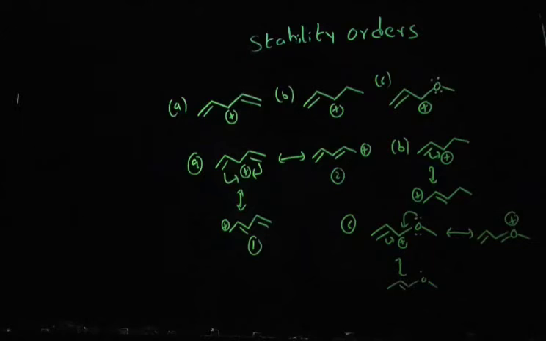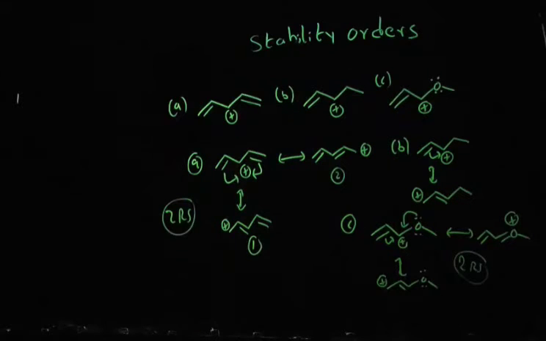So in either case the carbocation gets stability. You can see, guys, option A and option C both contain two extra resonance forms.